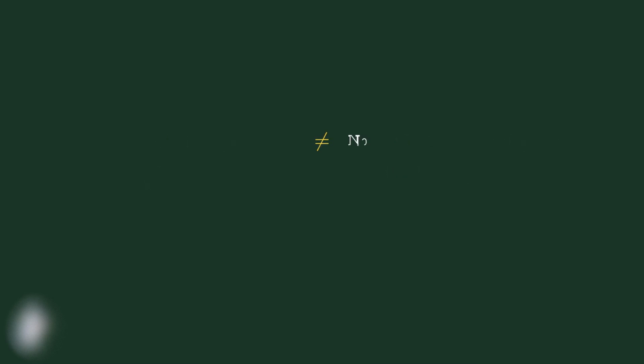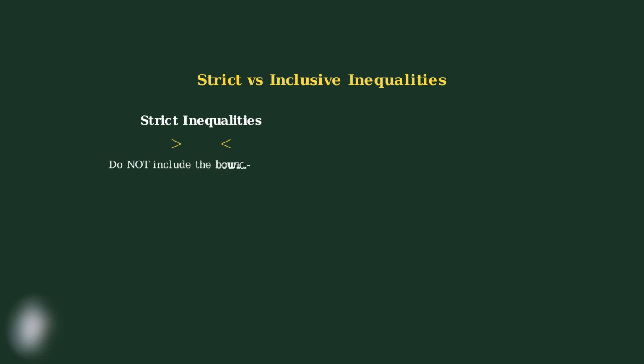The fifth and final symbol is not equal to. This symbol tells us that two values are different. They cannot be the same. When we write a is not equal to 0, we're saying a can be any number except 0. It's important to understand the difference between strict and inclusive inequalities. Strict inequalities use the greater than and less than symbols without the line underneath. These do not include the boundary value itself.